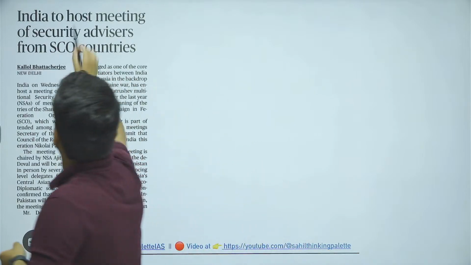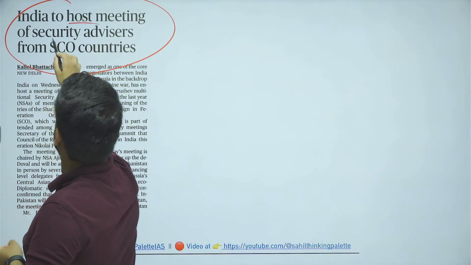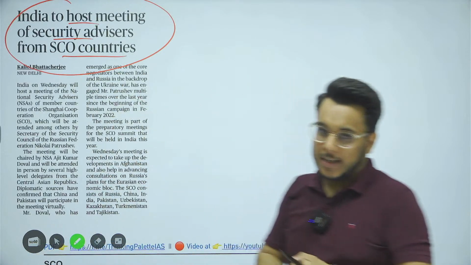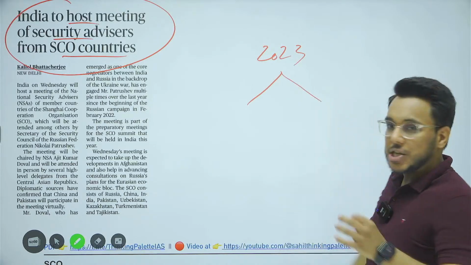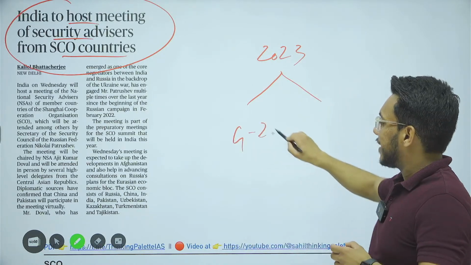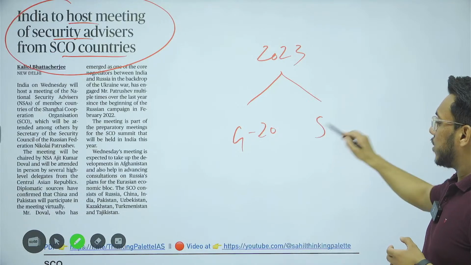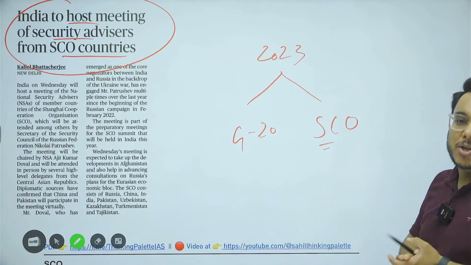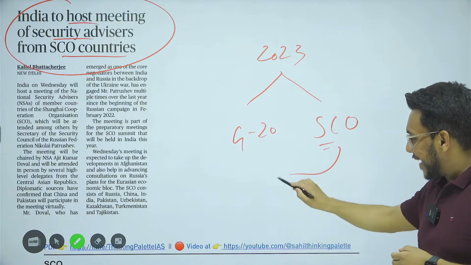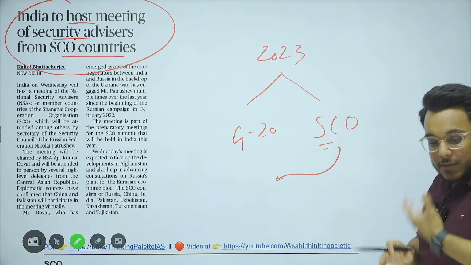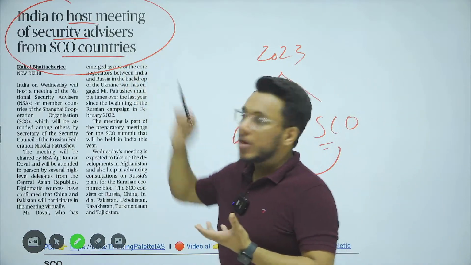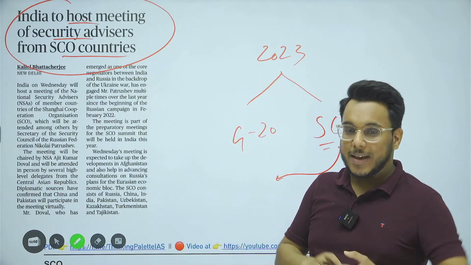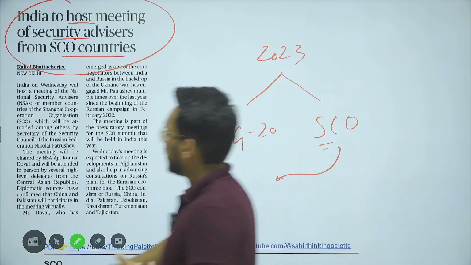It is added separately here. Then moving to next article, India to host meeting of security advisors from SCO countries. Now, 2023, India is at the chair of G20. Secondly, India is also chairing SCO, that is Shanghai Cooperation Organization. So as India is chairing the SCO, there will be many meetings that will be conducted and India will be leading them. So the security advisors from the SCO countries, they will come and they will meet.